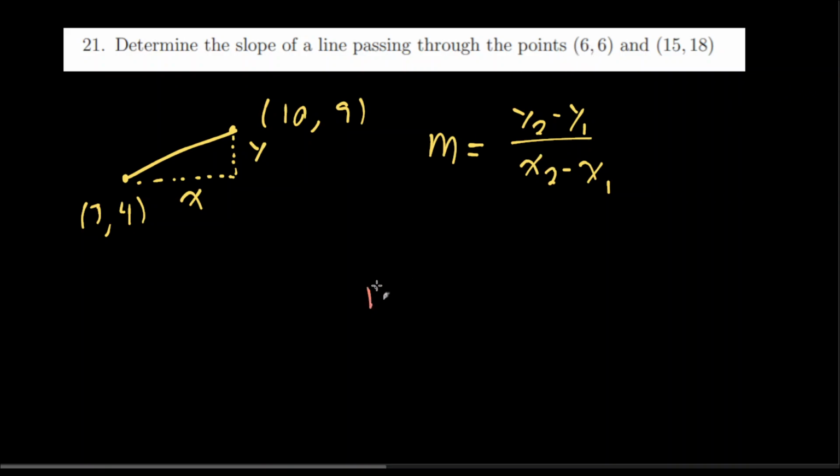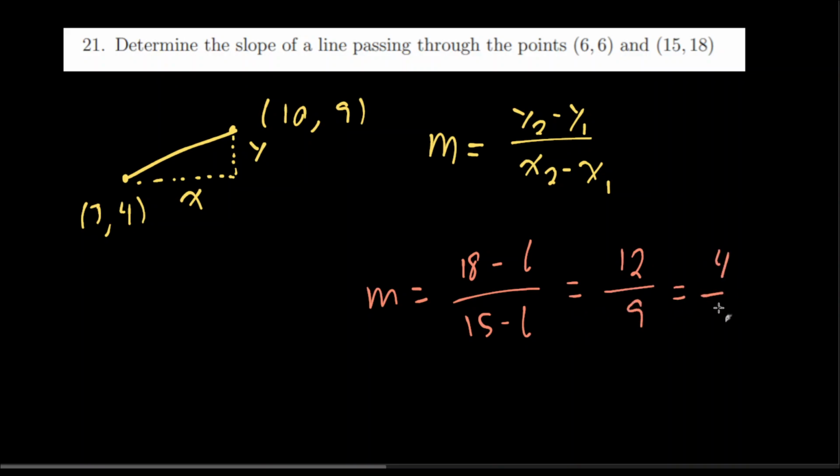I'll change colors. m is equal to, this is y2, 12 minus 6 over 15 minus 6. This is 12 over 9, equals 4/3, and that is answer choice D. And we have our answer.